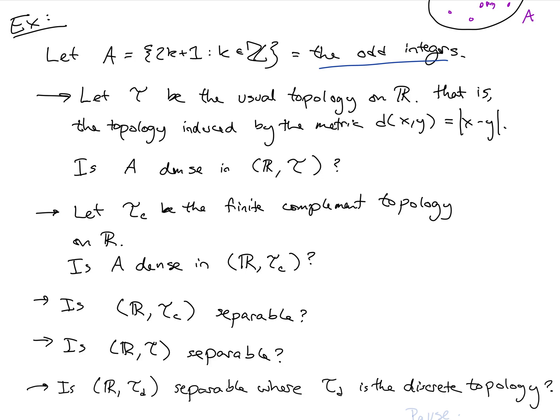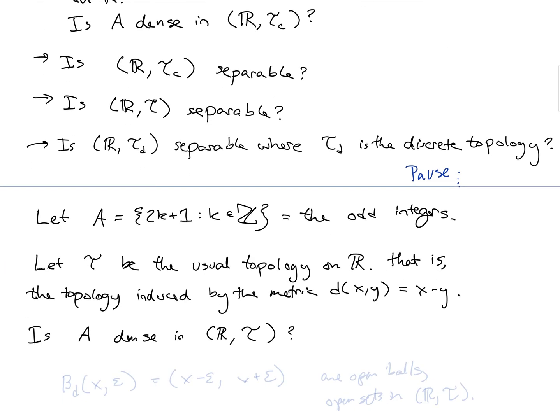Secondly, if tau sub c is the finite complement topology on R, then is A dense in this topology on R? Next, is R, the real numbers with the finite complement topology, a separable space? Does it have a countable dense subset? Next, is the real numbers with the usual topology on R separable? Does it have a countable dense subset? And finally, is the real numbers with tau sub d, where tau sub d is the discrete topology, a separable topological space? So pause on these, try them out, and then we'll talk about them together.